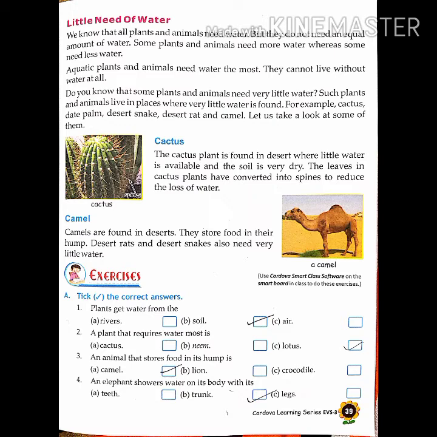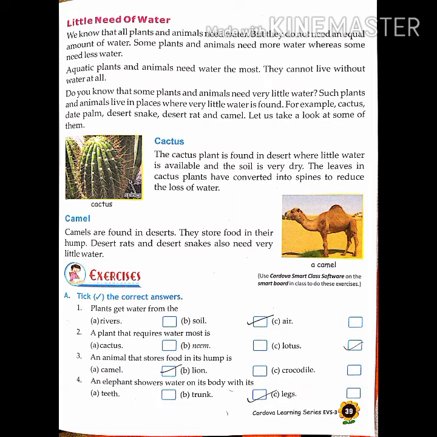Okay students, we have discussed the animals which live in the desert where very little water is there. So let's start with some plants and animals which live in the desert. Cactus: the cactus plant is found in the desert where little water is available and the soil is very dry. The leaves in the cactus plant have converted into spines to reduce the loss of water. So cactus is a plant which needs very little water for its survival.